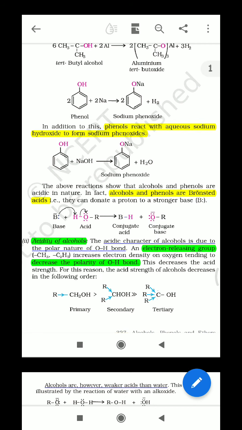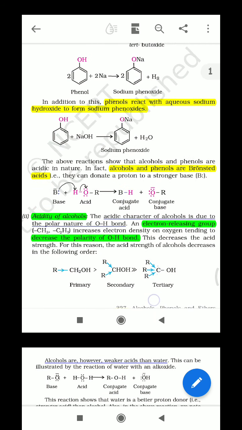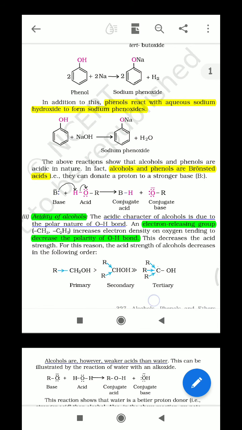So according to the Bronsted concept, what is an acid? Acid is that which may donate a proton to the stronger base. So this is the character of acid according to Bronsted. So alcohol and phenol are Bronsted acids also. And in the example written here, base reacts with acid, that is alcohol. So conjugate acid and conjugate base, that is alkoxide, RO-, is the alkoxide one.